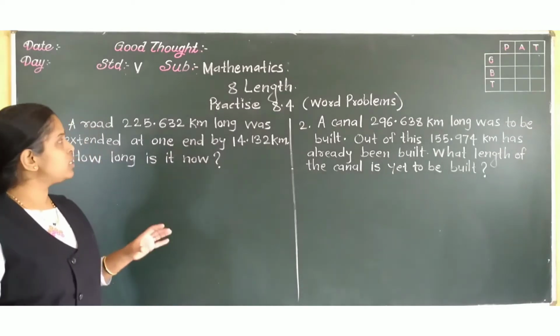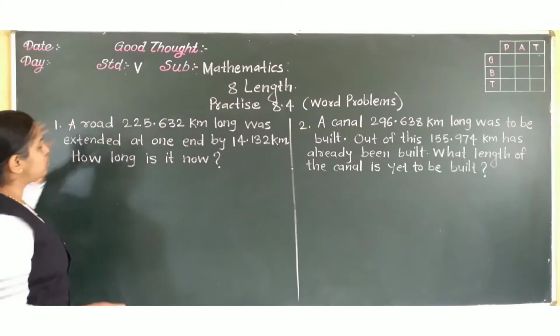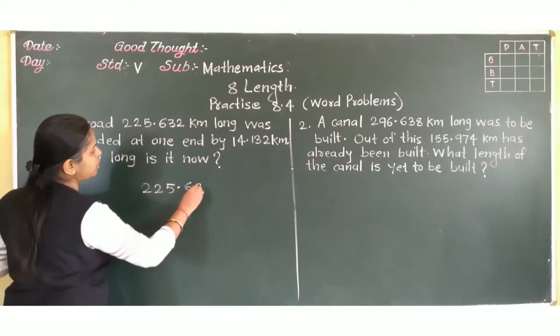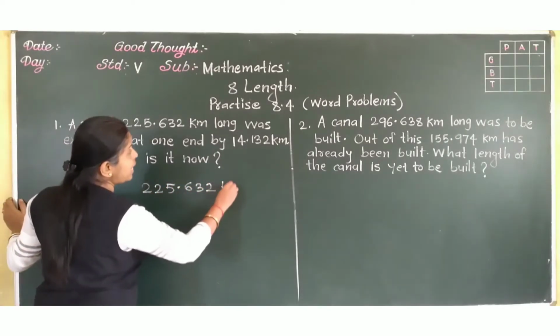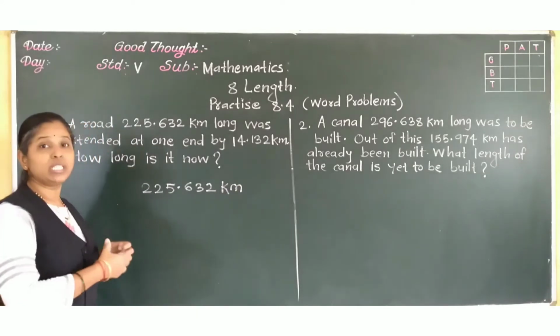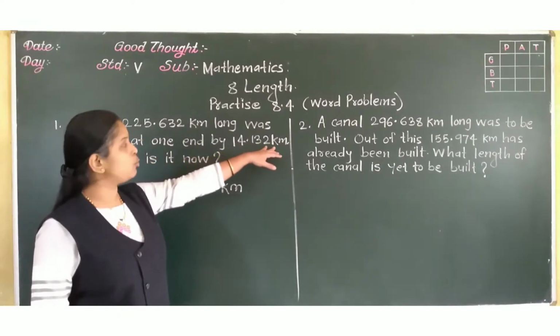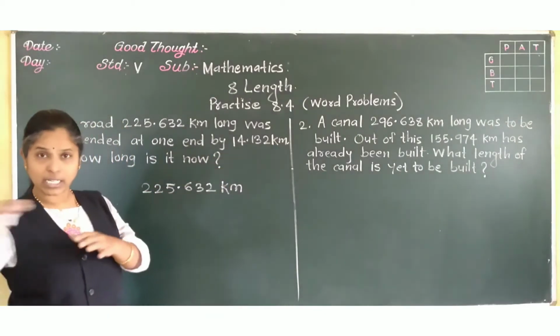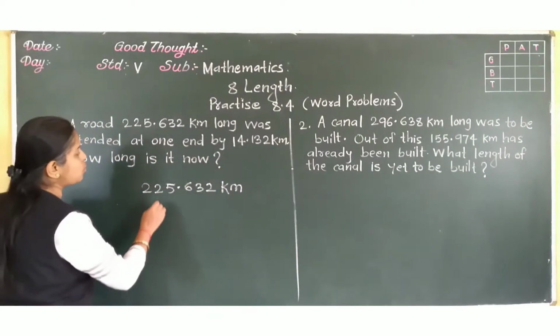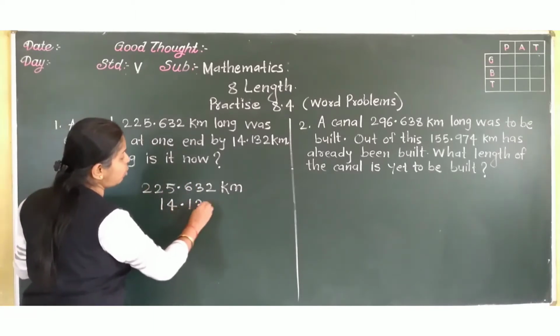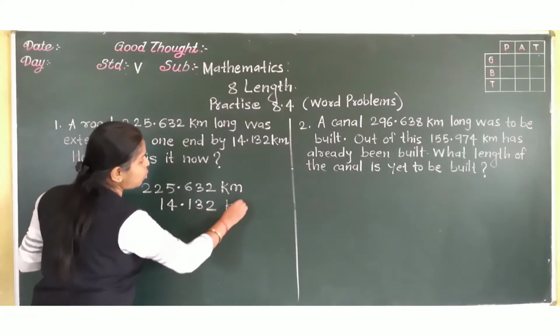First, the length of the road is 225.632 km. It is extended. Extended means increased, by 14.132 km from one side. One side its length is increased. So what is the total length of the road now?